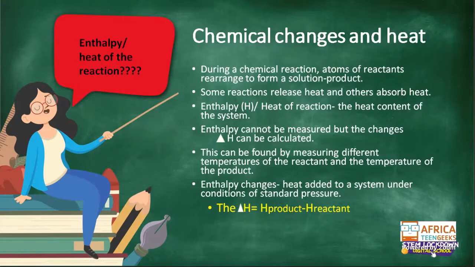So what does that mean? It means that we don't know how much the heat is, but what we can find out is the change. For example, the heat in the product minus the heat in the reactant will give you the change in heat, and that's how we calculate the change in enthalpy of a reaction.